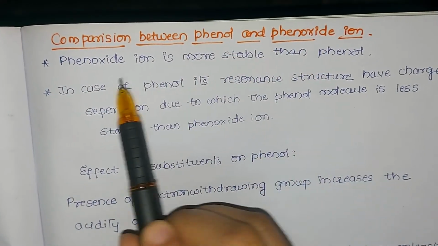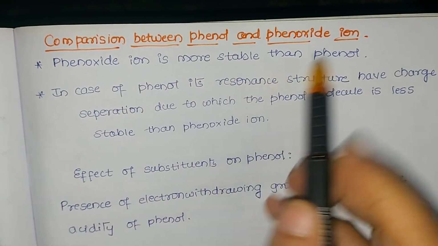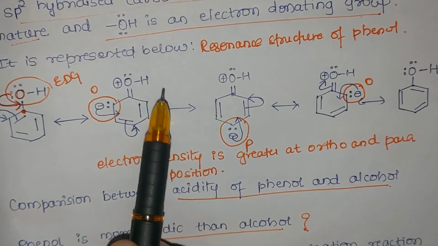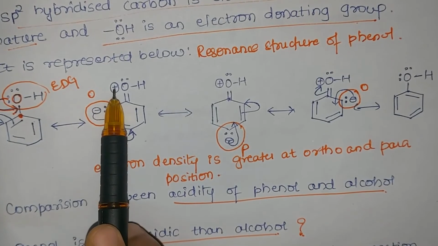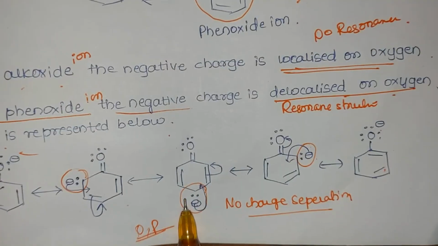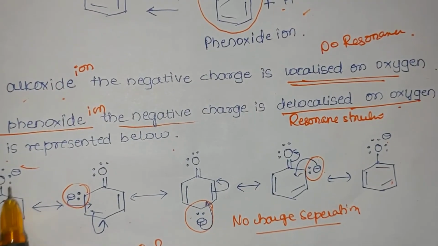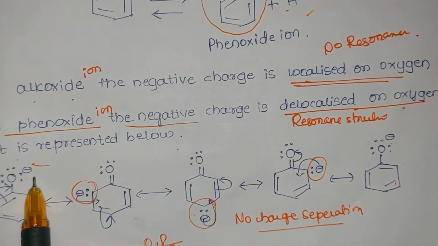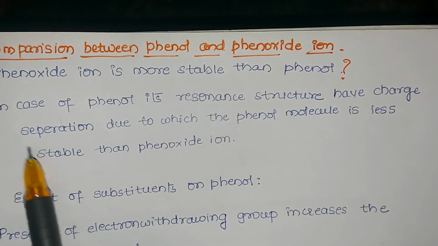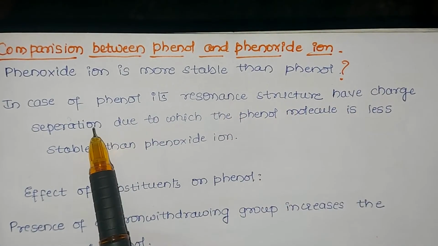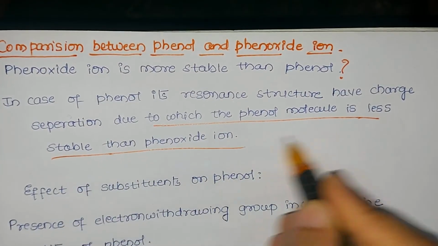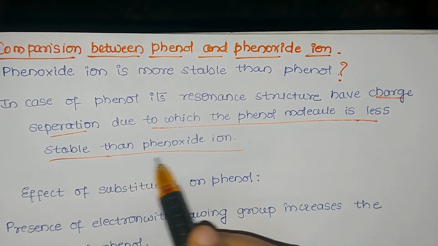Comparison between phenol and phenoxide ion. Phenoxide ion is more stable than phenol. Why is it so? To understand it, let us see the resonating structures of phenol. So in phenol, you can see that there is charge separation. We see positive and negative charge separation takes place in phenol. When there is positive and negative charge separation, it is less stable. Whereas in case of phenoxide, only one charge, that is delocalization of the negative charge, is seen from the oxygen atom to the ortho and para positions. Since there is no charge separation, it is more stable. So in case of phenol, its resonating structures have charge separation, due to which the phenol molecule is less stable than the phenoxide ion. Hence we say that phenoxide ion is more stable than phenol.